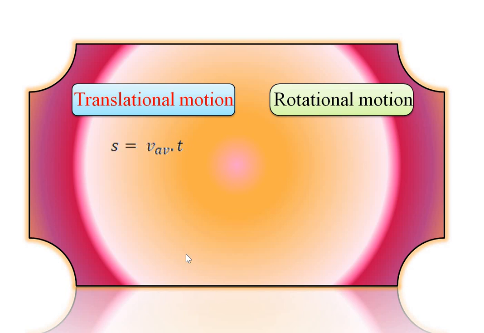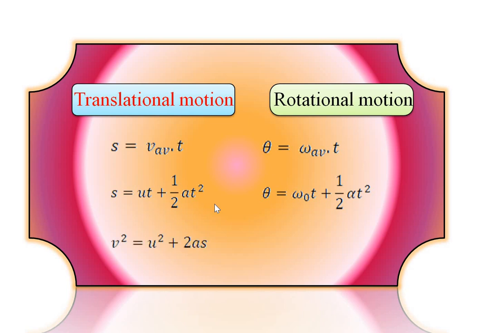We know the displacement equation is S is equal to V into t, or here V average into small t. In rotational motion, it can be written as theta is equal to omega average into small t. So the second kinematic equation in translational motion is S is equal to ut plus 1/2 at squared, while in rotational motion it can be written as theta is equal to omega 0 t plus 1/2 alpha into t squared. This one is the second kinematic equation in translational and rotational motion. So let's see the third equation.